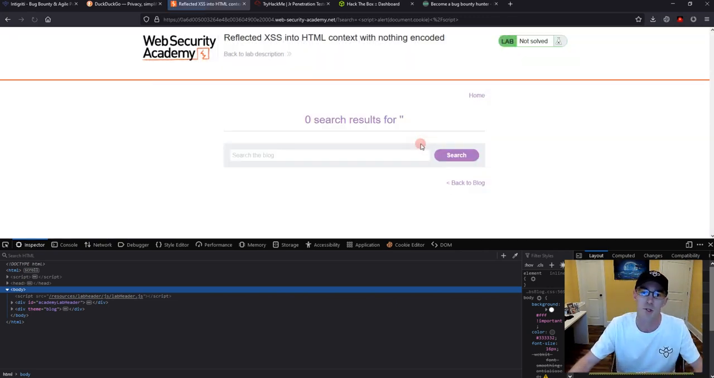So in order to solve this lab, they told us we had to get an alert 1 to pop up. Let's have a little more fun with it, right? Let's insert an anchor link. So we're going to do an A, and then say onclick equals alert 1, just easy stuff here.